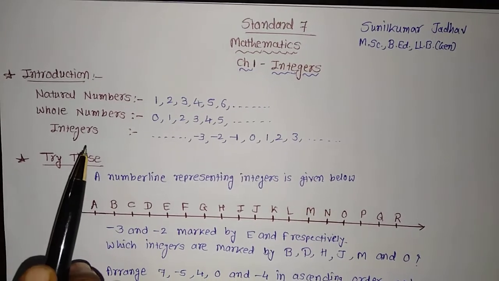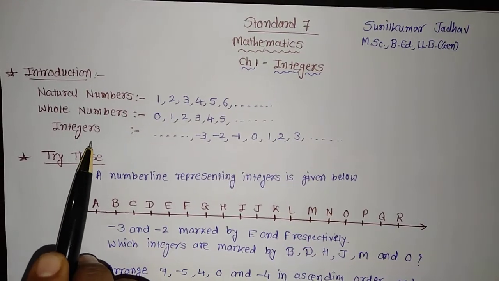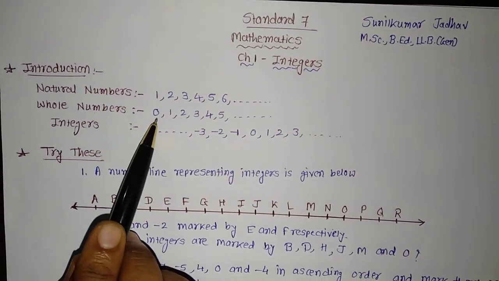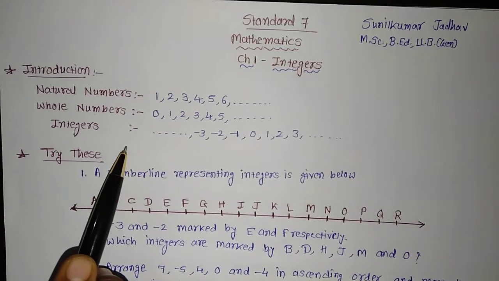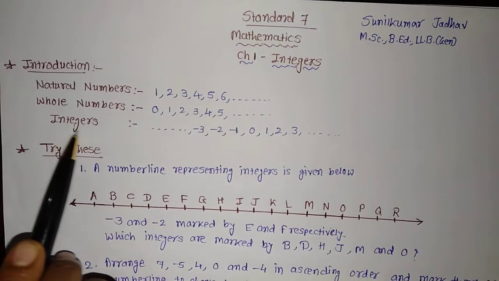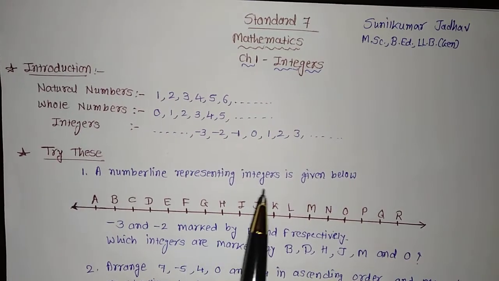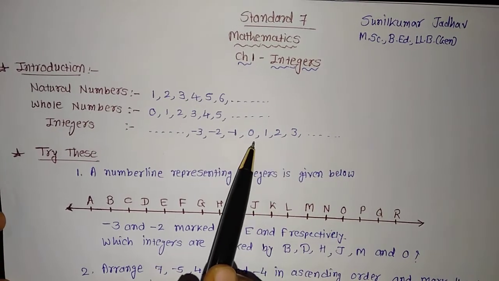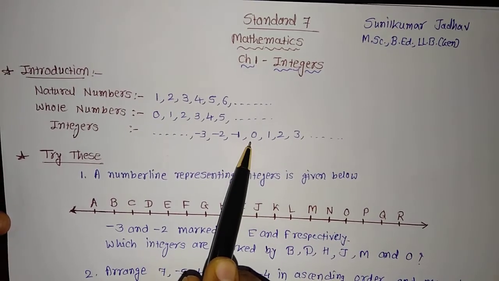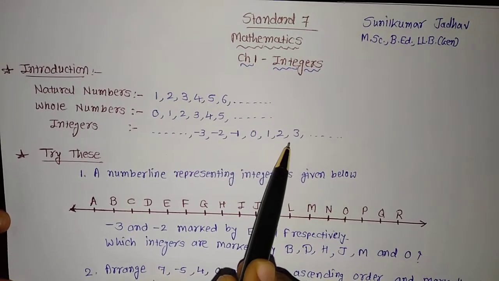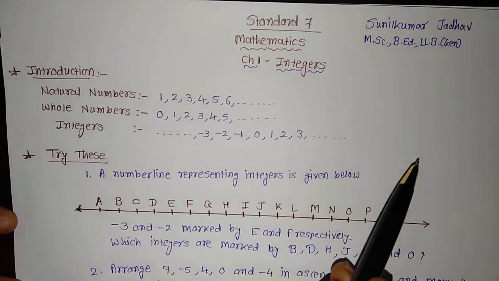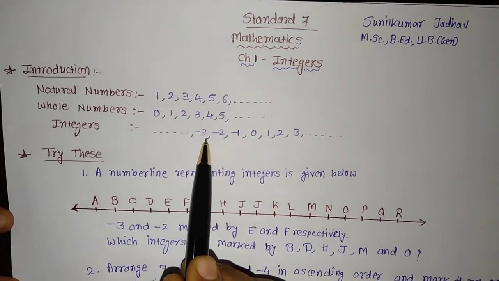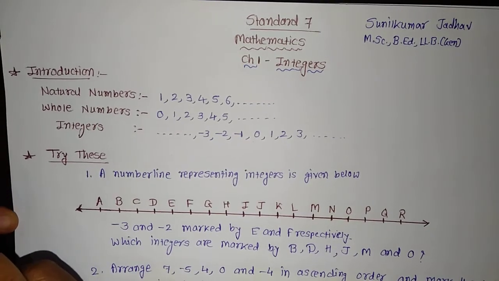Now what do you mean by integers? Integers include natural numbers, whole numbers, as well as all the negative integers. Let us see what is included in the integers. Integers include natural numbers, that is 1, 2, 3, 4 up to infinity. In a similar way, the whole number 0 is also added. But in integers, besides 0, 1, 2, 3, 4 and all the positive integers, negative integers are also included, that is -1, -2, -3 up to infinity on this side.